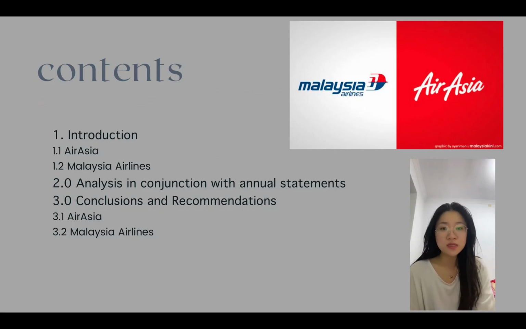The first one is our directory. Our presentation is divided into three parts. The first one is introduction. The second one is analysis in conjunction with annual statements. The last one is conclusions and recommendations.